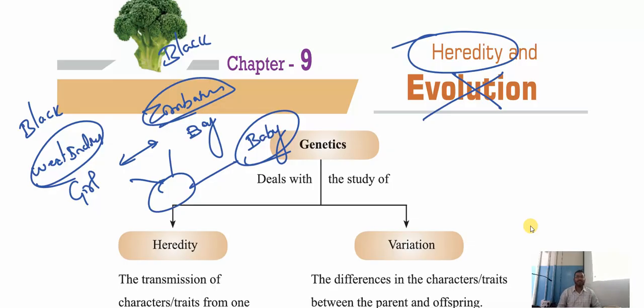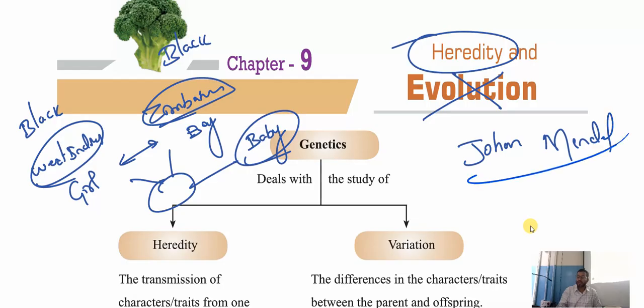When I'm black, you're black, then how is our baby white? Then she replies, "Janu, go and ask the uncle who is next to our home. He will give the answer. His name is John Mendel."